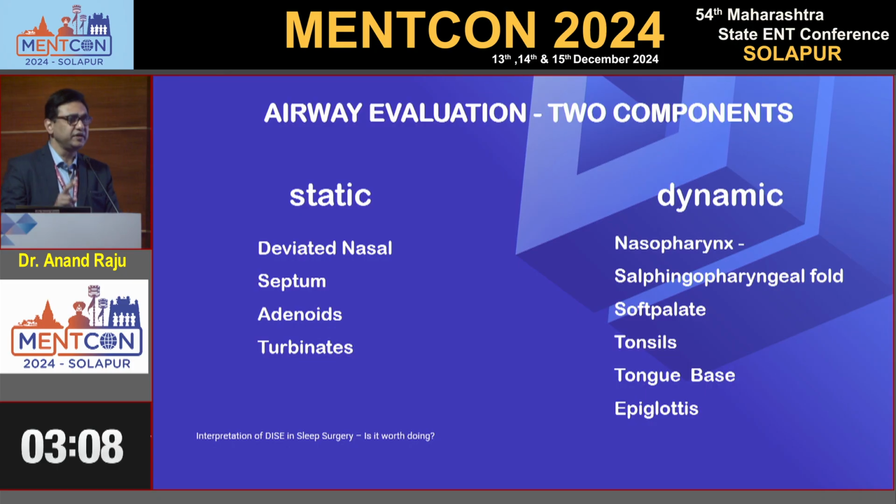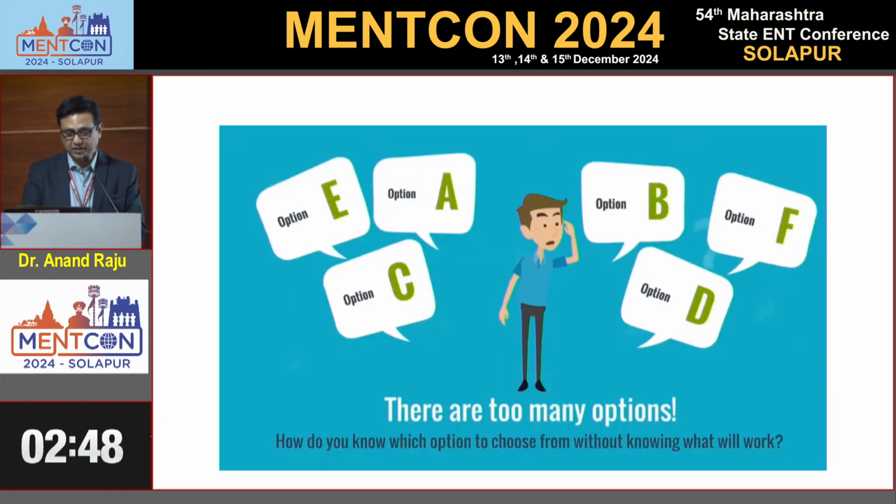So we are dealing with two types of obstruction. One is static obstruction, the other is dynamic obstruction. Static is deviated septum, adenoid and turbinate. Dynamic: nasopharynx, salpingopharyngeal fold, which we normally tend to miss, soft palate, tonsil, tongue base, epiglottis, sometimes even the larynx also. So there are too many options. How do you know which option to choose, without knowing what will work?